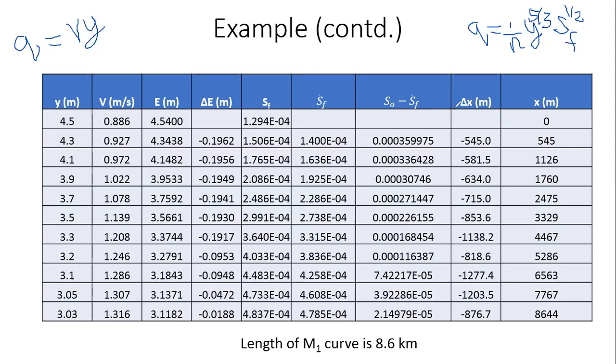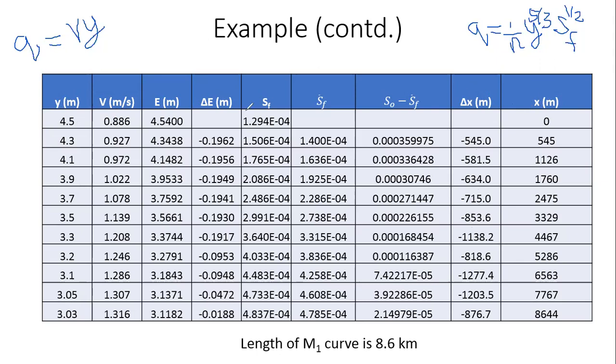Then I simply calculate delta X. What is delta X? Delta X is equal to delta E divided by S0 minus SF bar. When I do that, I get a negative number, minus 545 meters, right? So this negative sign denotes that we are going in the direction opposite to the flow, right? The flow is happening from 4.3 to 4.5, but because the flow is subcritical, we are going from the downstream end towards the upstream end, right? So therefore you get a negative number, but it only means that we are proceeding opposite to the direction of flow. Similarly, I calculate delta X for all these different values.